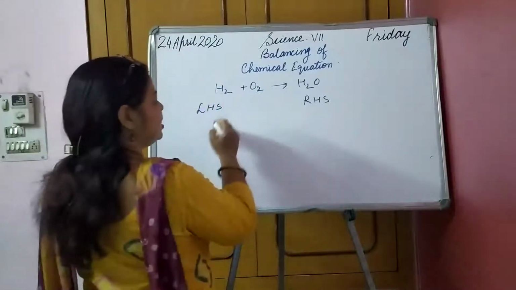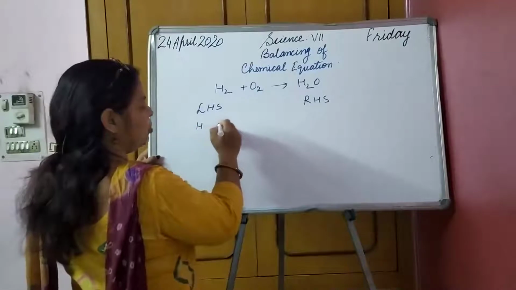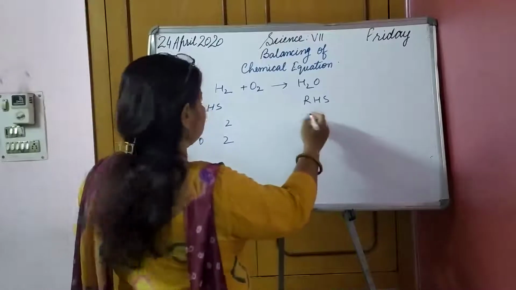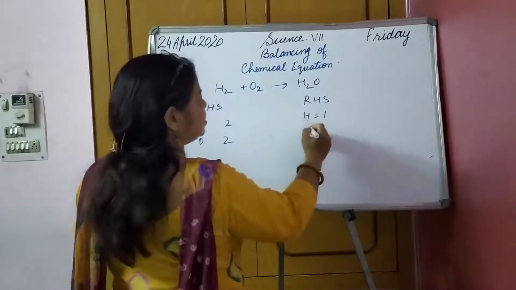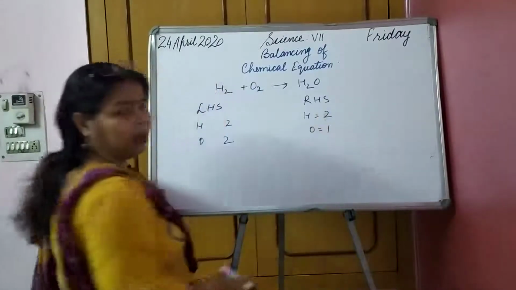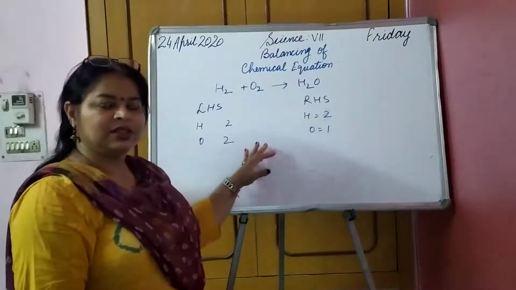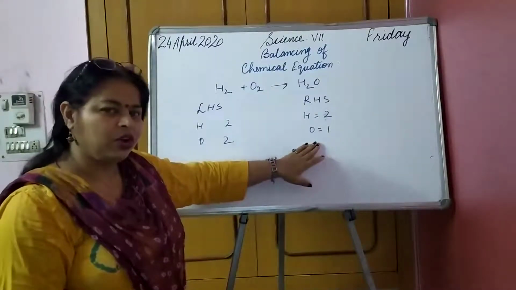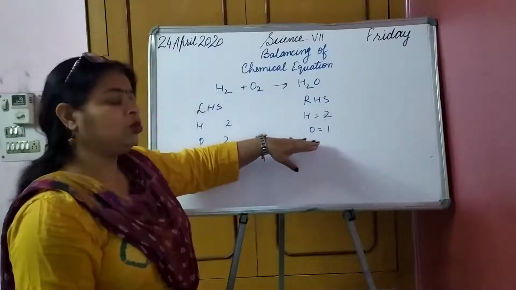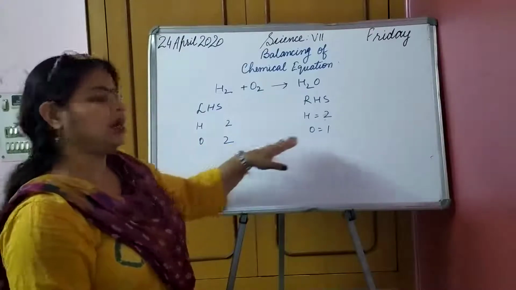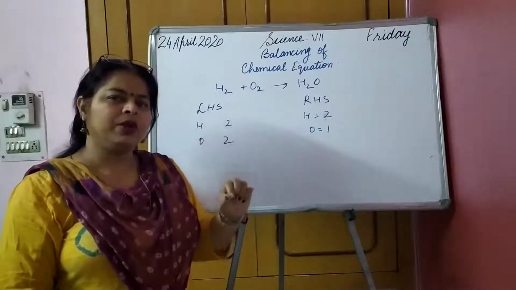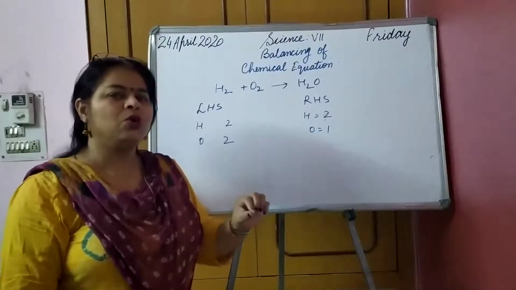The LHS contains hydrogen 2 and oxygen 2, but on the right hand side hydrogen is 2 and oxygen is 1. It would mean that when the reaction took place, one oxygen was destroyed, but it is not so. We have to follow that law, and to follow it we have to balance the equation with the smallest whole number. We always balance it with the smallest whole number.